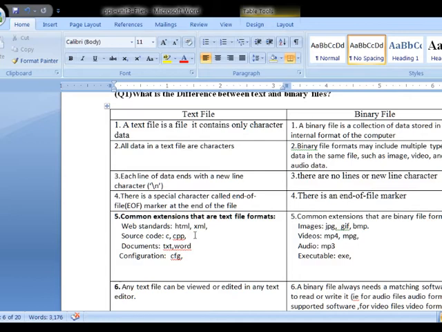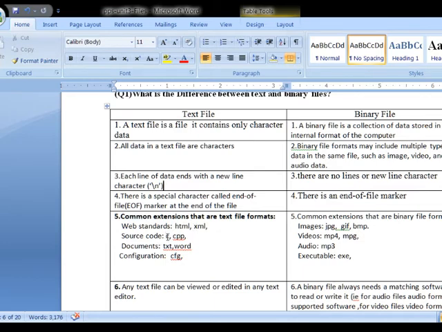Now some of the common extensions used for text files. Coming to the web standards, HTML and XML files: if a file has the extension .html or .xml, that is, file name dot HTML, file name dot XML.